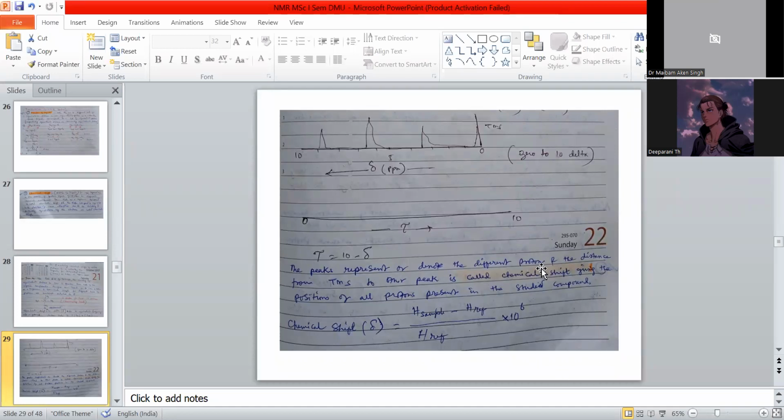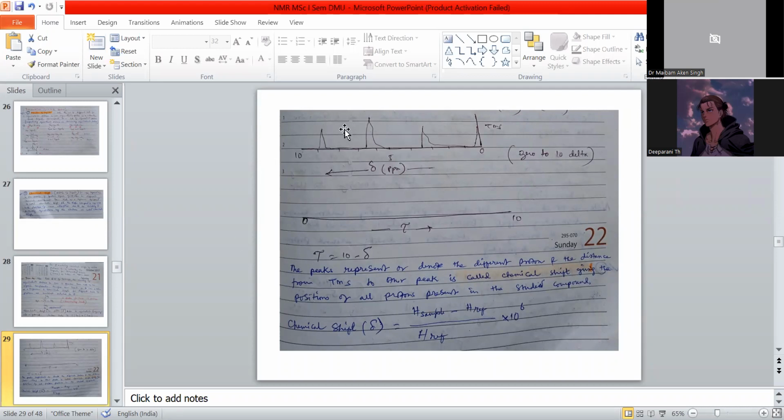So for different protons, the distance from TMS to the peak is called chemical shift. From here to here, or here to here, these are the different distances. So we call it the chemical shift, giving the position of all the protons present in the compound under study.